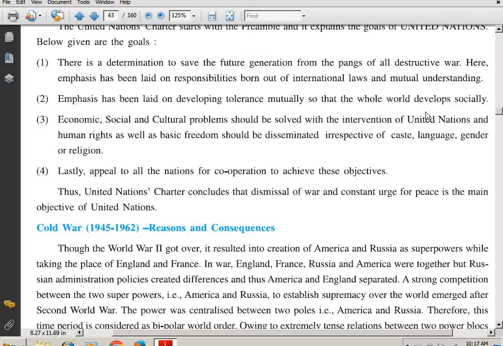Don't try to show the power of your arms and ammunitions. And so that is how the whole world will develop socially. Have dialogue. Don't wage a war at once.